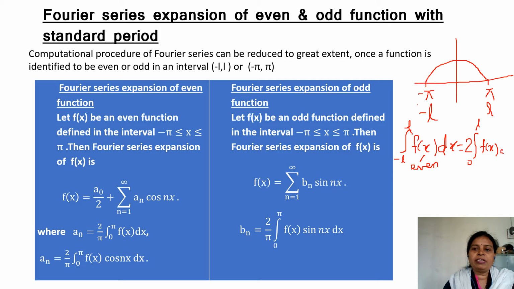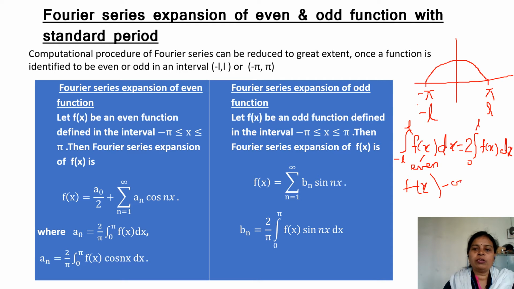If in place of f of x even, it is an odd function, then for f of x odd, the answer of the integration will be 0.